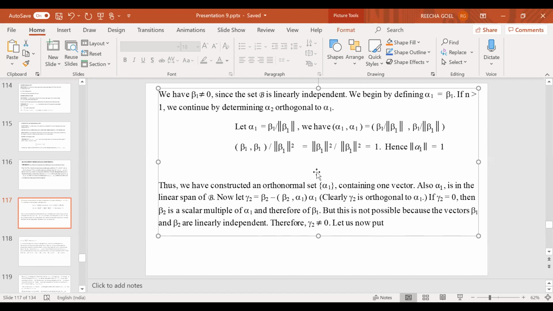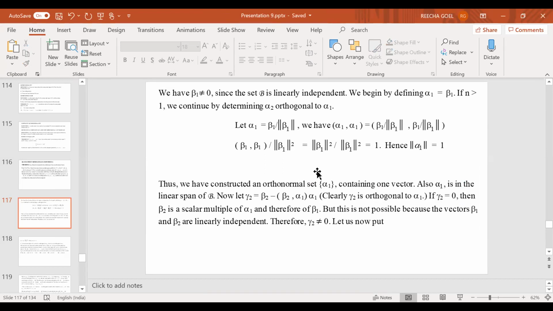Now I define another vector, namely I denote this by gamma 2, equal to beta 2 minus the inner product of beta 2 with alpha 1, times alpha 1. That is, I have considered beta 2 minus the inner product of beta 2 with alpha 1, which I have constructed above, and then alpha 1. Now this construction is very, very important. You have to remember it, because when we consider the practical problem, we are going to make use of this fact. Okay. Then gamma 2, first of all, is it orthogonal to alpha 1?